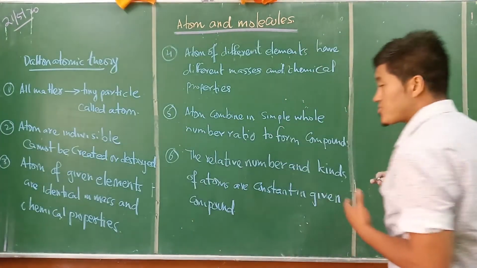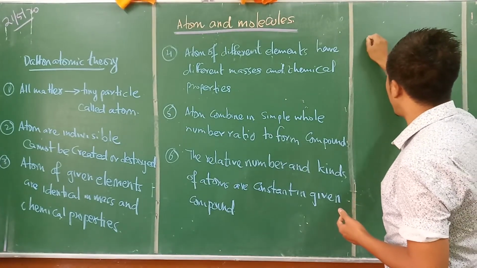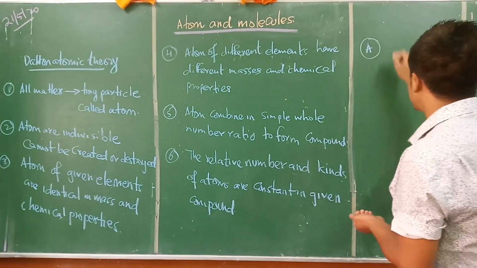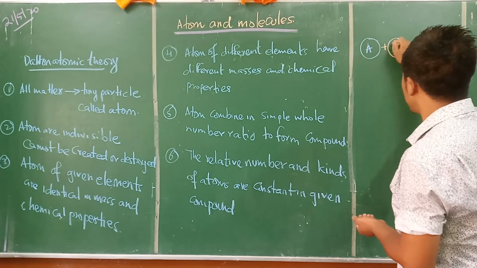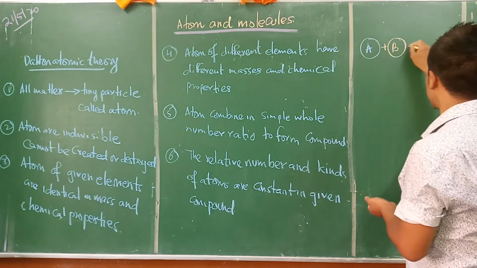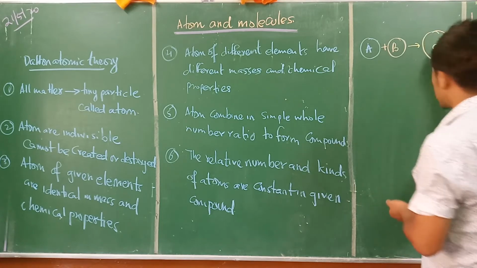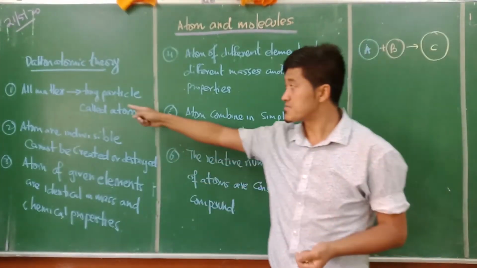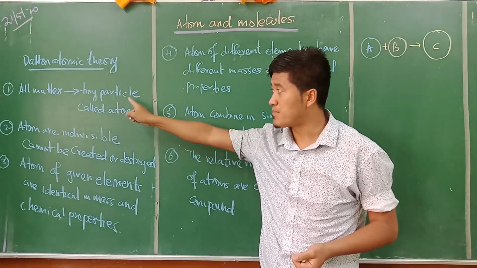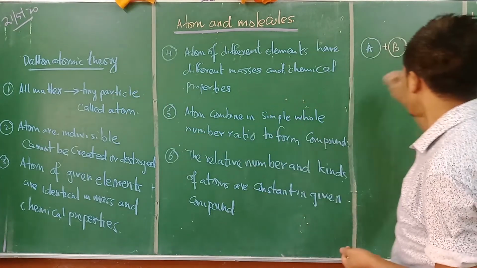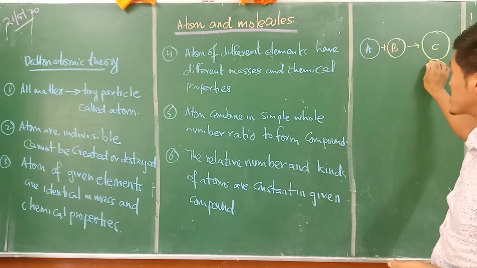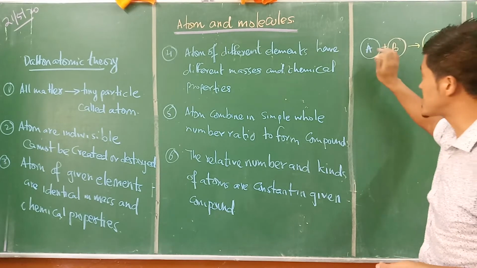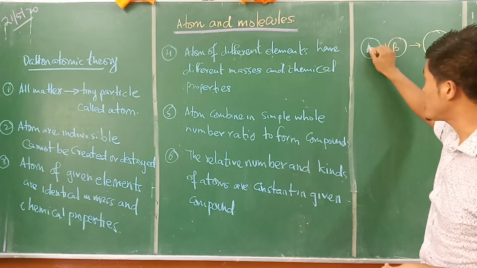So let us first try to imagine there is an element A plus there is an element B, and this gives rise to compound C. Now according to the first postulate, all matter is made up of tiny particles called atoms. Now this particular matter is made up of the tiny particles of A and B. Is that clear?